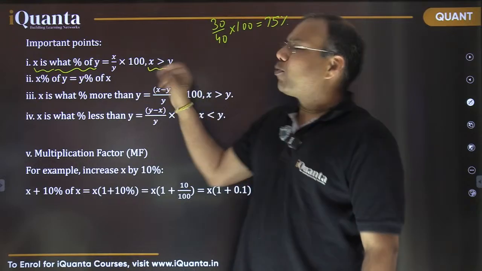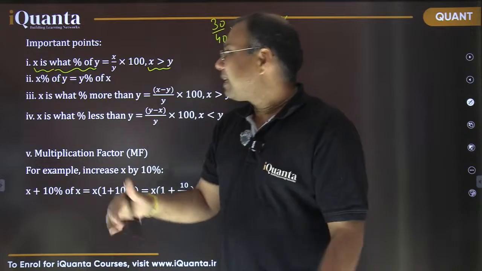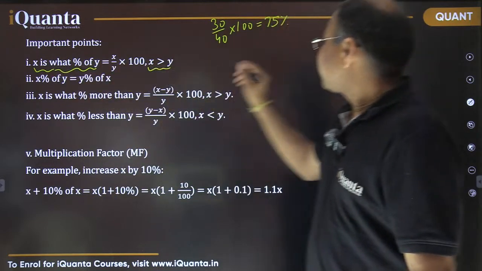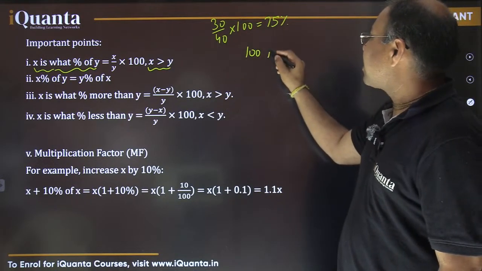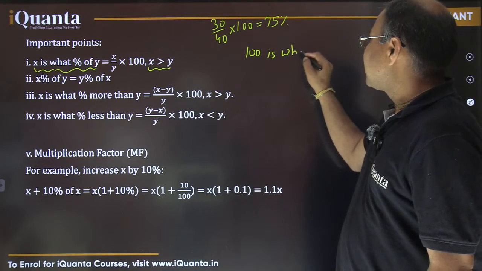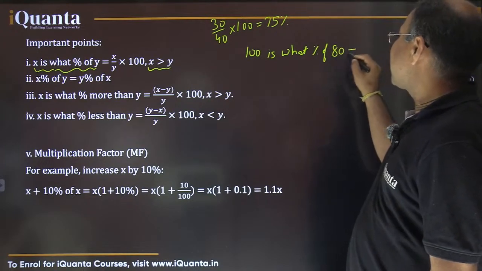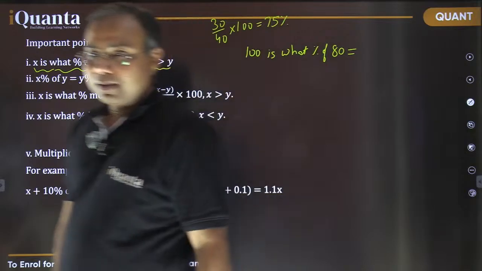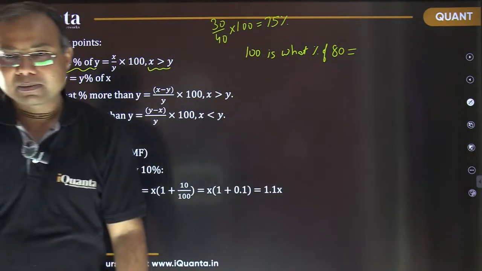So x is more than y is also true, it is possible. X less than y is also possible. Okay. By the way, let me ask you a question. If I ask, 100 is, everyone please answer this question now. 100 is what percent of 80? Answer please, fast. Everyone, answer please. 100 is what percent of 80?